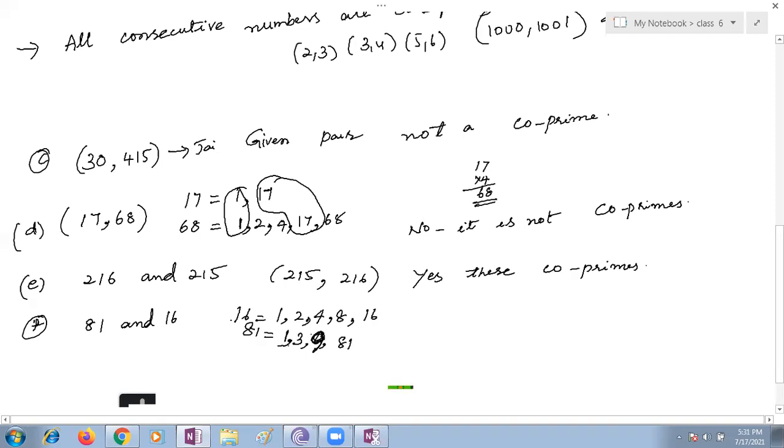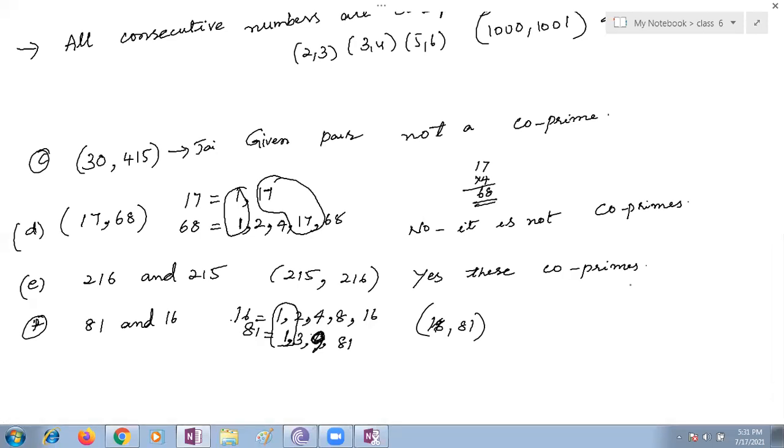So what are the common factors over here? Ma'am, only 1. So can we say 16 and 81 are co-primes? Yes or no? Ma'am, 16 and 81 are co-primes, yes, ma'am. Why?